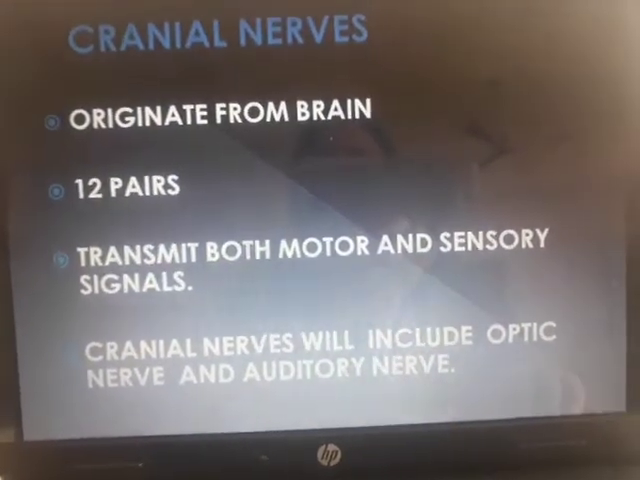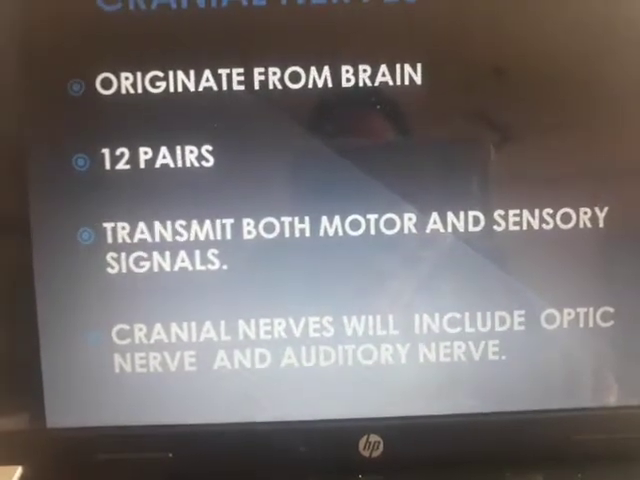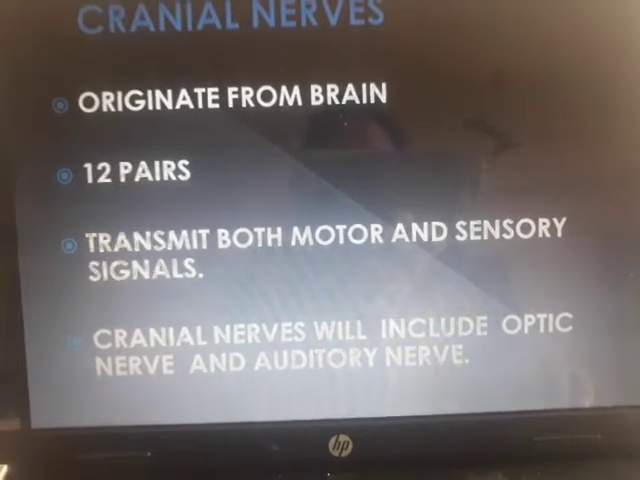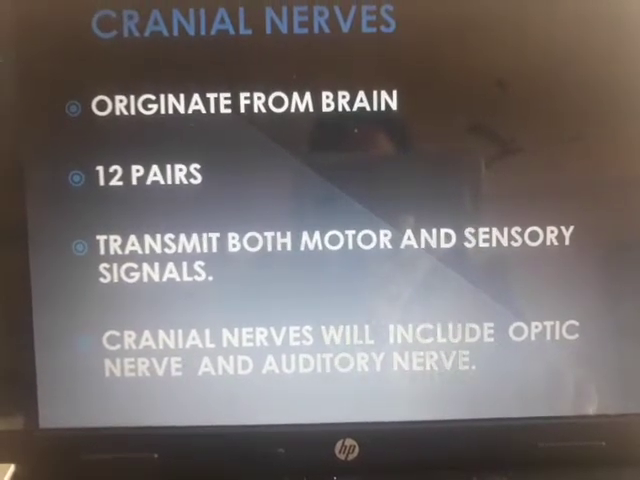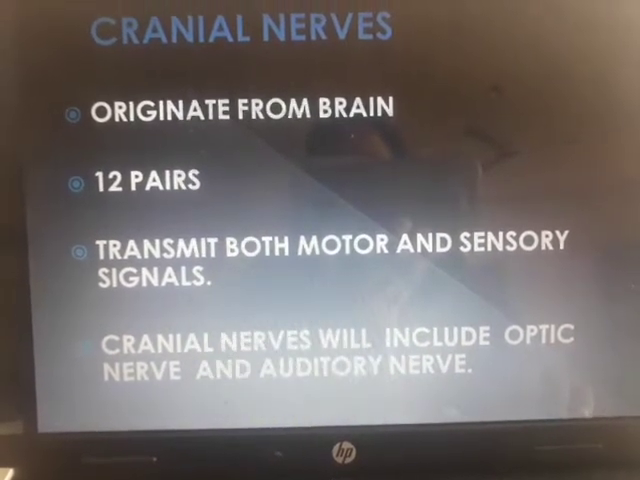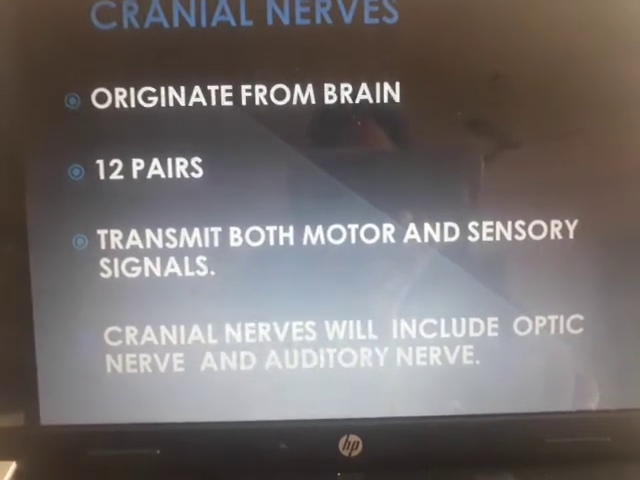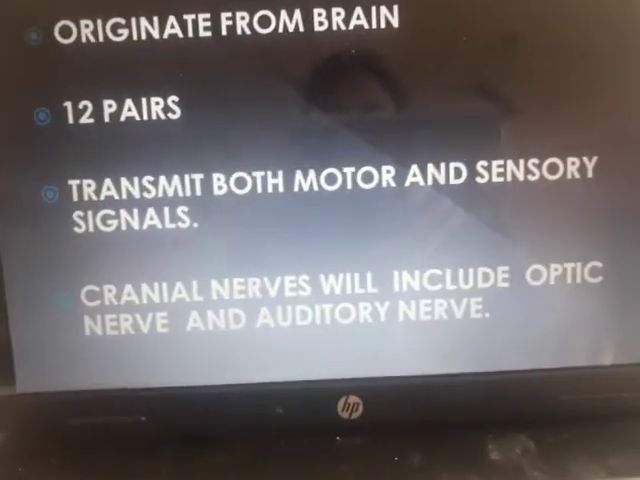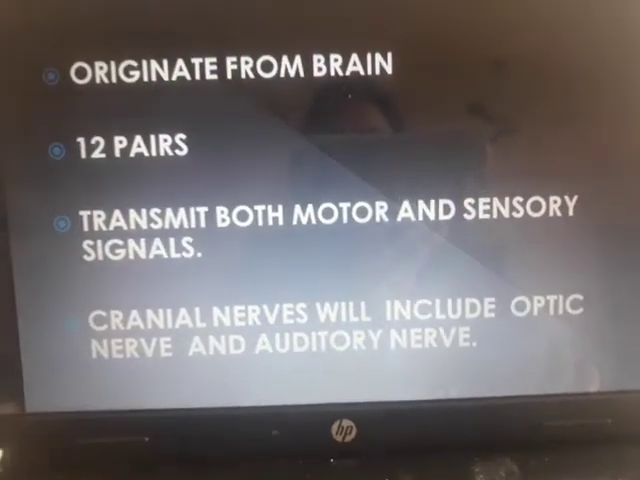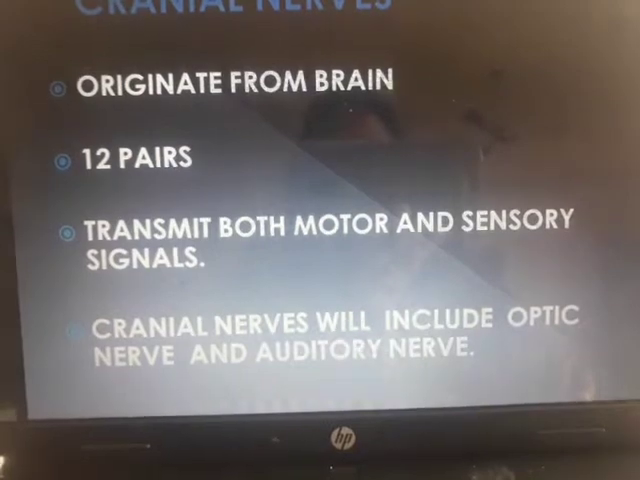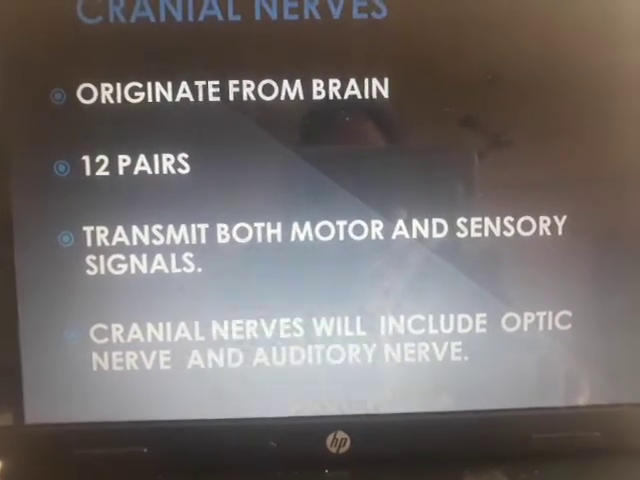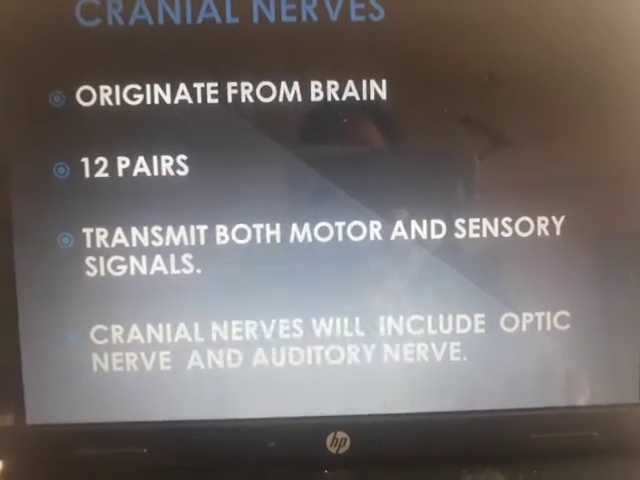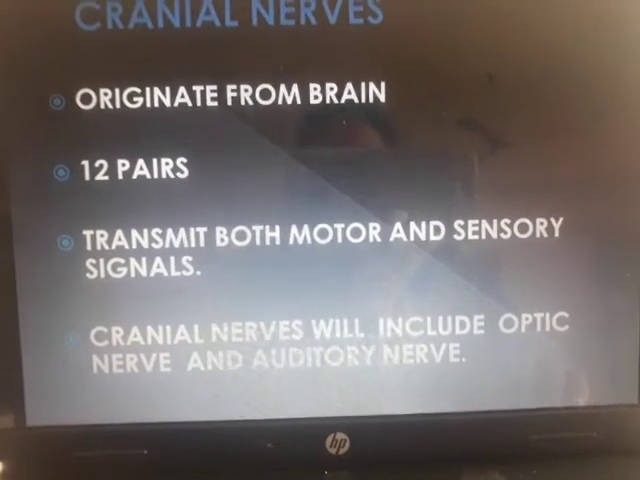Cranial nerves originate from the brain. There are 12 pairs and they transmit both motor and sensory signals. Obviously they are going to receive the stimulus and the reaction will be sent further, so they carry both kinds of messages forward. Cranial nerves include the optic nerve and auditory nerve in the brain. Cranial nerves are in the brain box. So whatever we are able to see, whatever we are able to hear, are also directed towards the brain box.